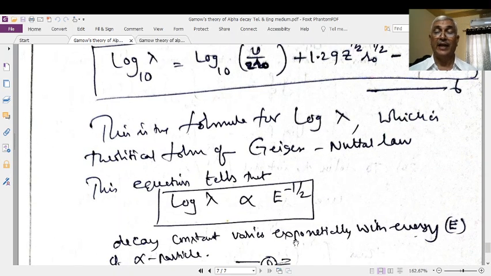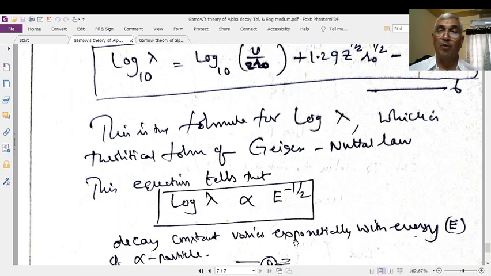Thus, the Geiger-Nuttall law was obtained from Gamow's theory. But actually, the Geiger-Nuttall law is a law derived from the experimental results of natural radioactivity. The relation between the disintegration constant and range, or between half-life and range, is the Geiger-Nuttall law. It is arrived at from the experimental results. Therefore, the Geiger-Nuttall law, which was arrived at from experimental results, is now derived from Gamow's theory.